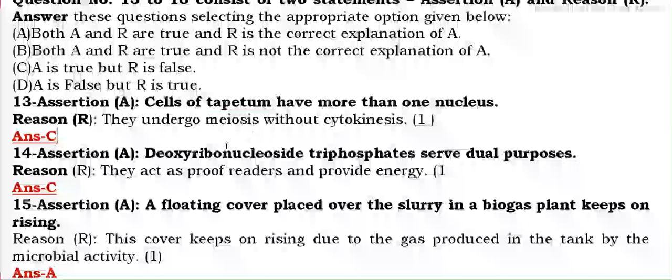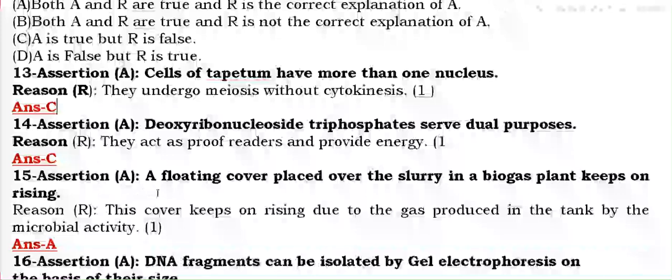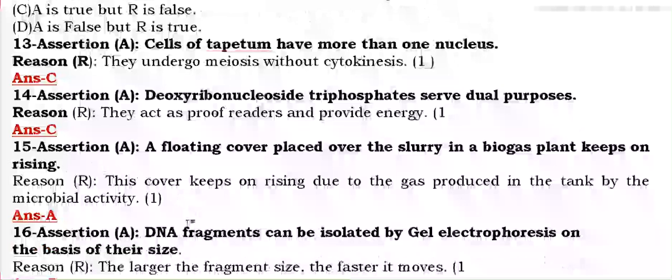Deoxyribonucleotide triphosphates have a dual purpose: they act as proofreaders and provide energy. Here also the answer is C, A is true but R is false. A floating cover placed over the slurry in a biogas plant keeps on rising. Yes, it rises due to the formation of methane gas. This cover keeps on rising due to the gas produced in the tank by microbial activity.